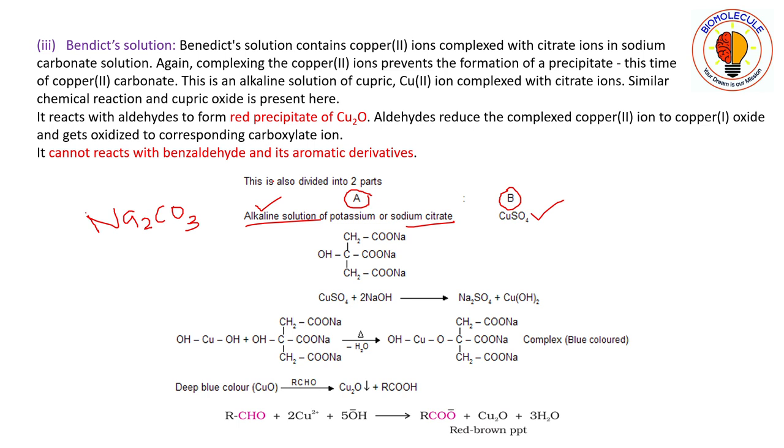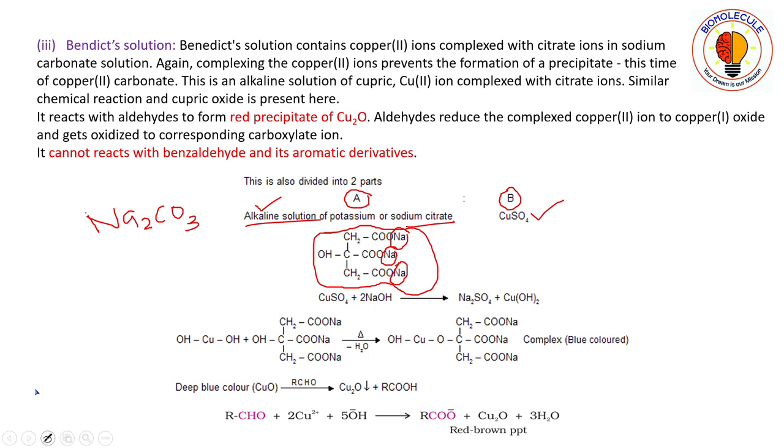See here, this is your sodium citrate. If you replace all these sodium ions of the carboxylate anions with hydrogen, then you will get citric acid. So from citric acid you are getting sodium citrate.